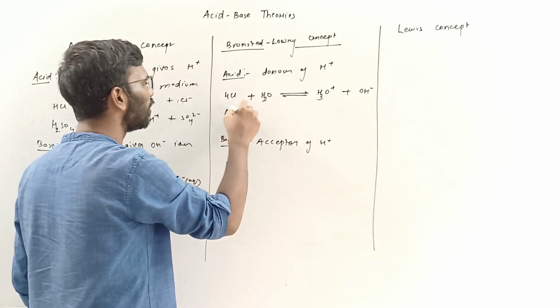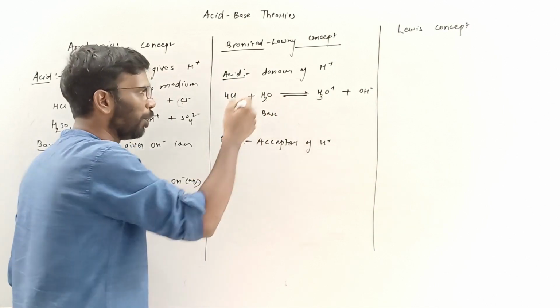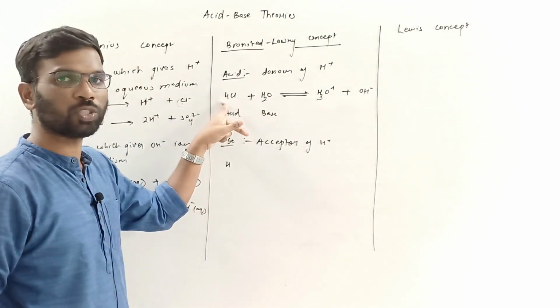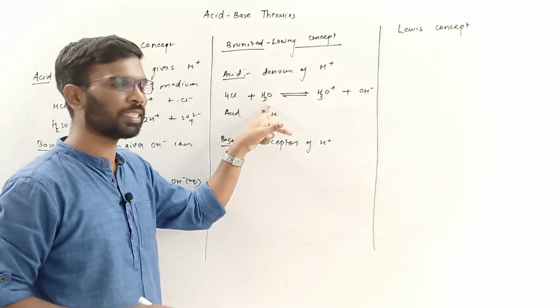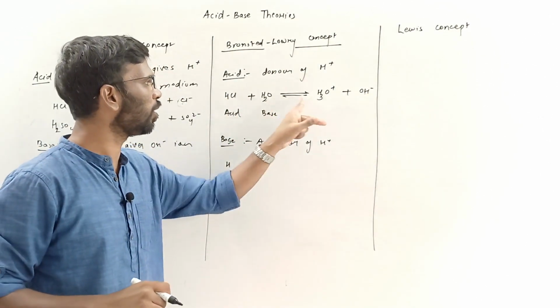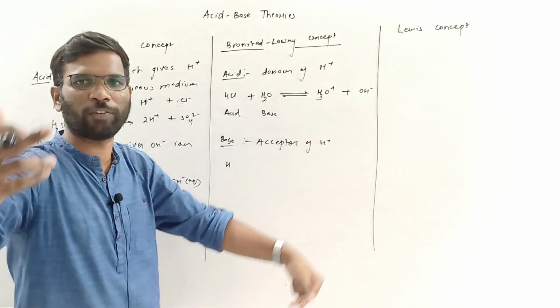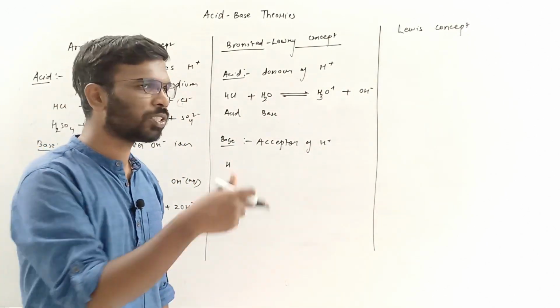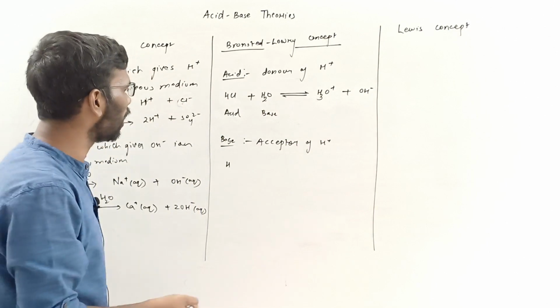This is acid and this is base. So acid is the donor of H plus. This is donating a H plus and this is accepting a H plus. That's why this becomes H3O plus and this becomes Cl minus. Whenever you remove one hydrogen, you put a minus charge. When you add H plus, you put one positive charge. That is how it is.